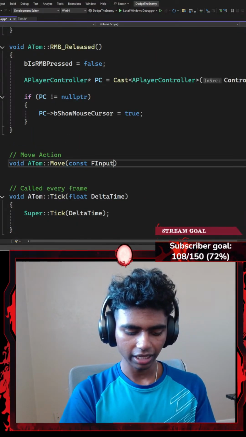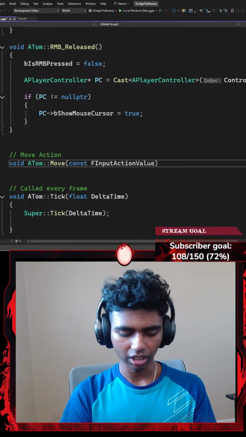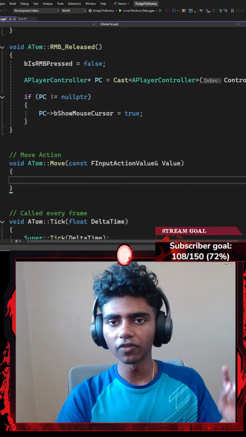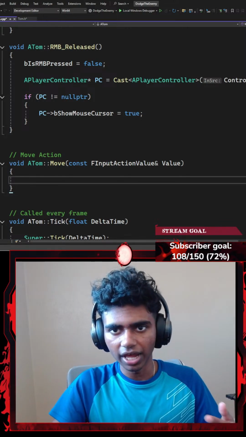Const FInputActionValue that is going to be requiring, let's say, the memory address of a Value as parameter. Then I go with the pair of curly braces. Now inside the Move function, there's something that I'm going to go ahead and need.